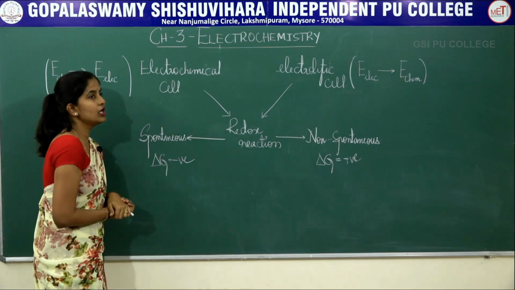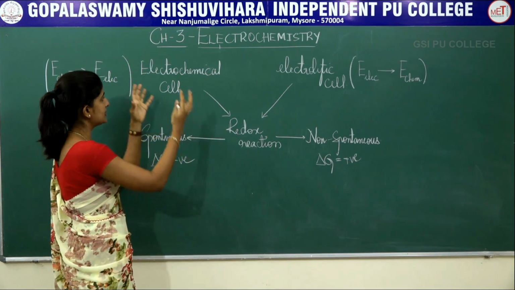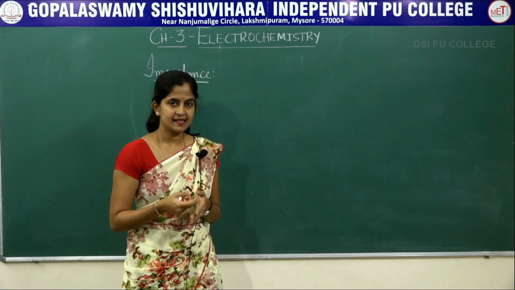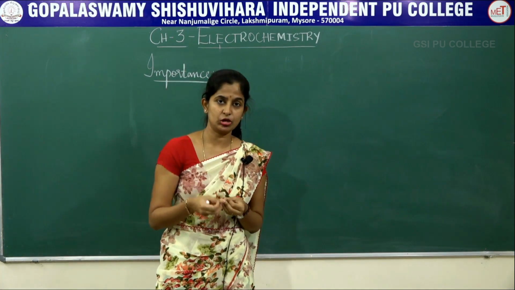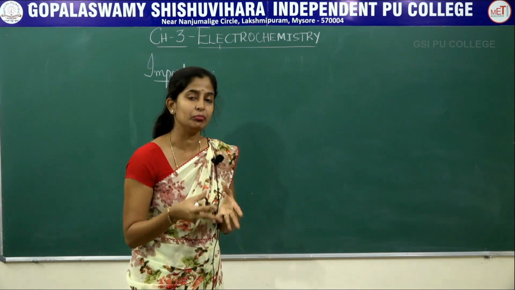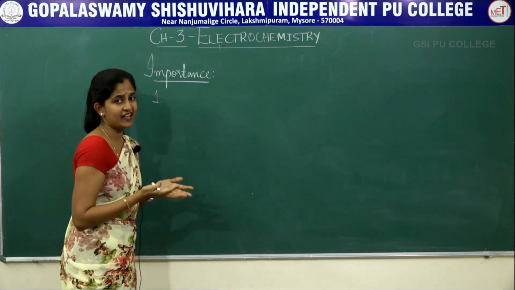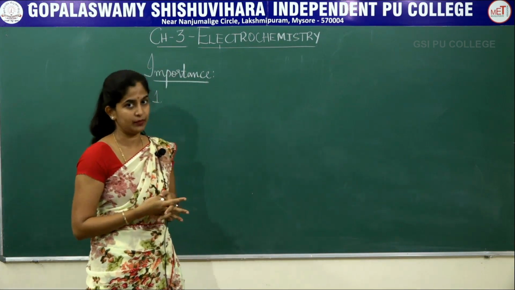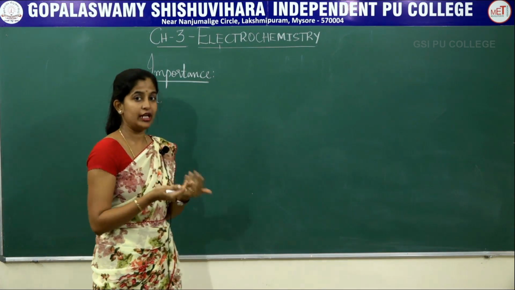So this is about your electrochemistry, wherein you have to study both sections, that is electrochemical cells as well as electrolytic cells. The next thing is, what is the importance of this chapter? That is, why electrochemistry should be studied in your second PUC. The first importance is that it should have some application in your daily life. As a result, you have been studying this chapter in your second PUC. So what is the application or importance of electrochemistry in your day-to-day life?